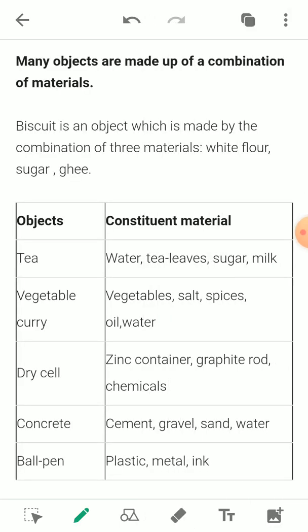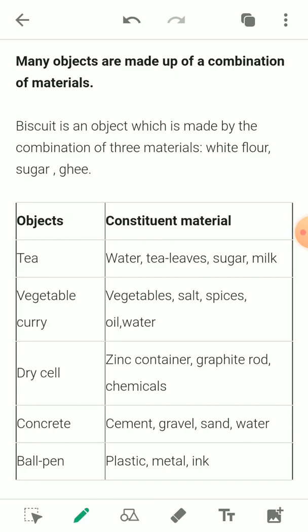Now we have discussed that one object can be made up of different materials, or one material helps in making different objects, and many objects can be made up of the same material. Now we will talk about objects that are not made up of one material.